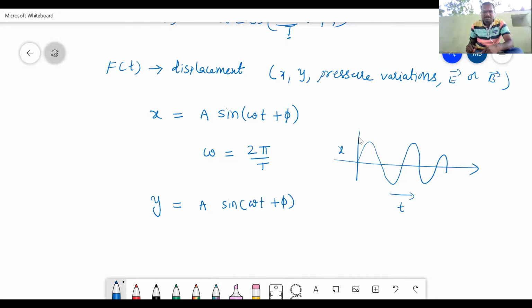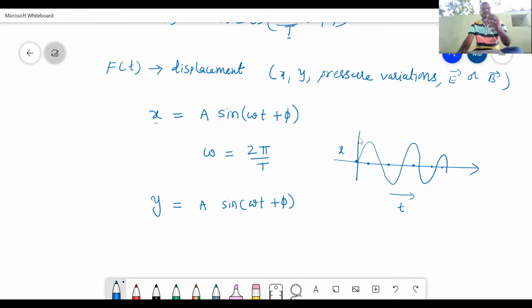Means how this particle is vibrating from the mean position, at what displacement from the mean position, that represents x and y. If you consider a sound wave, whatever we are producing, when it is traveling in the form of compression and rarefaction, means air molecules will come closer, compression, they will go far away from each other, rarefaction. Means pressure variation will be there. That pressure variation is nothing but f of t.